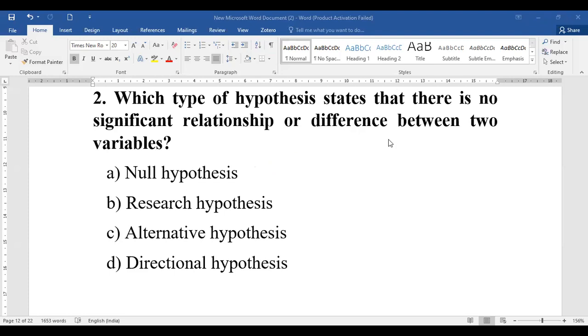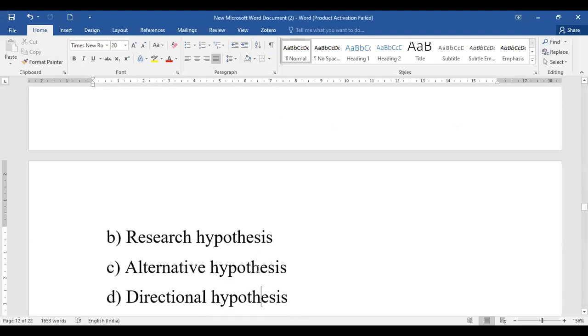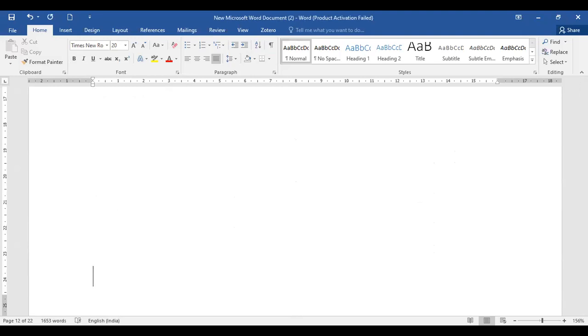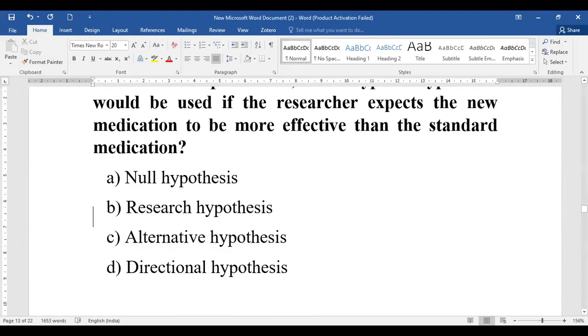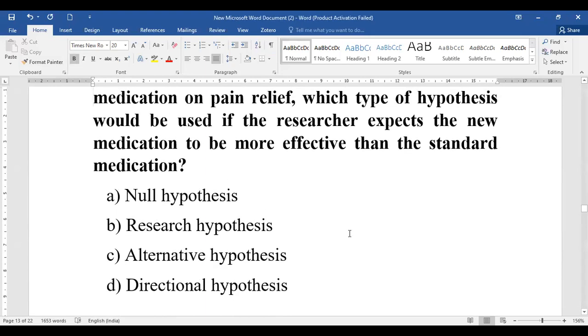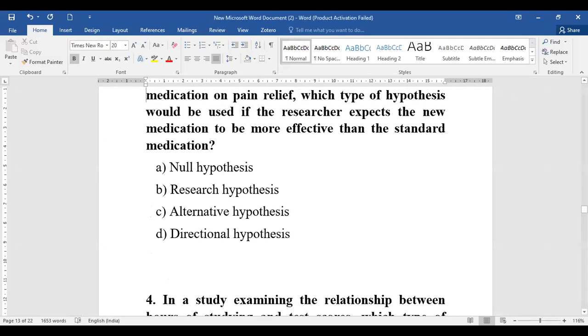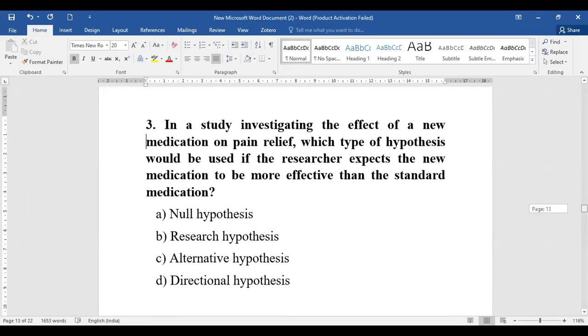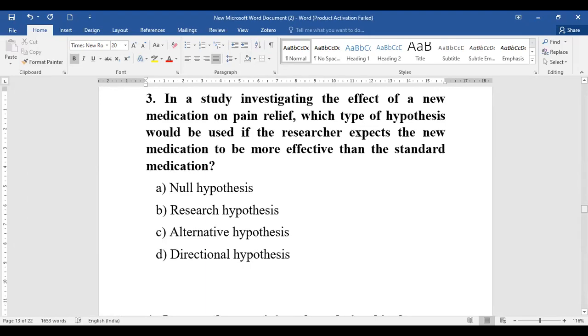Okay. Then coming to question number 3 now, everyone. Let's see what question number 3 is all about. Question number 3 is an example based question. Let's see how you are able to answer this question. So yes, let's have a look at question number 3. It says that in a study investigating the effect of a new medication on pain relief.